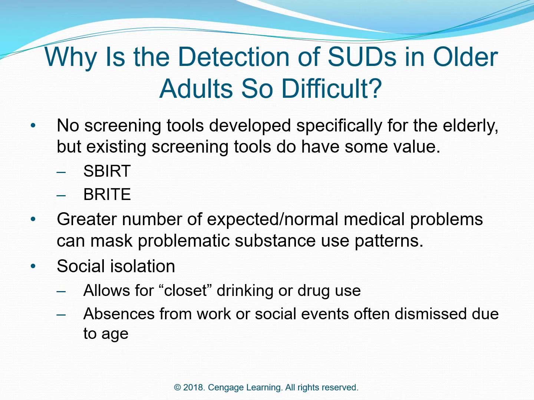Why is the detection of SUDs in older adults so difficult? No screening tools have been developed specifically for the elderly, but existing screening tools do have some value: SBIRT and BRITE. A greater number of expected normal medical problems can mask problematic substance use patterns. Social isolation allows for closet drinking or drug use, and absence from work or social events is often dismissed due to age.